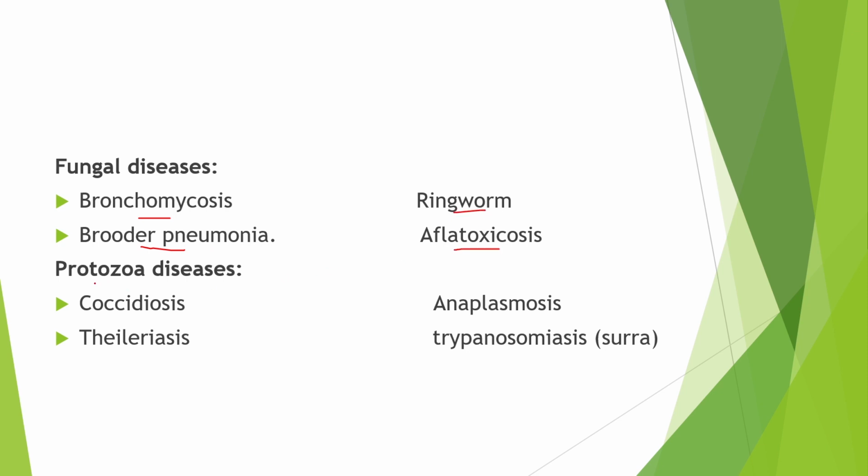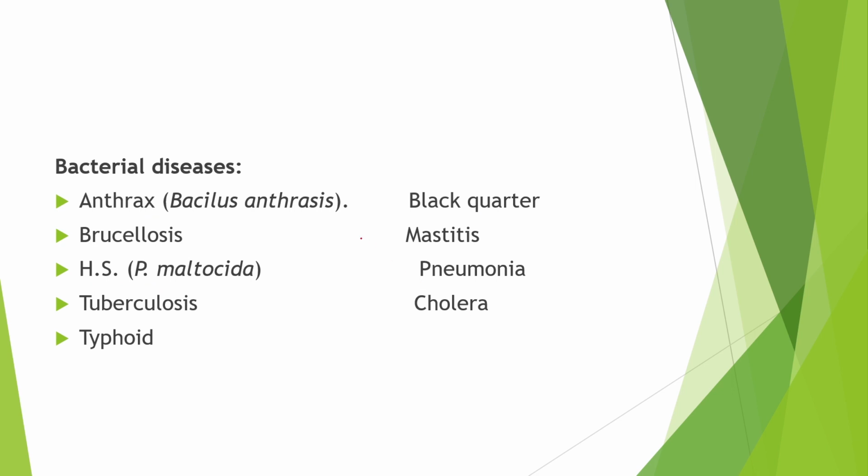The protozoan diseases are coccidiosis, anaplasmosis, theileriosis and trypanosomiasis. And the examples of bacterial diseases are anthrax, brucellosis, tuberculosis, HS, typhoid, black quarter, mastitis, pneumonia and cholera.